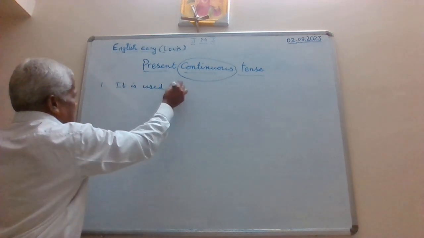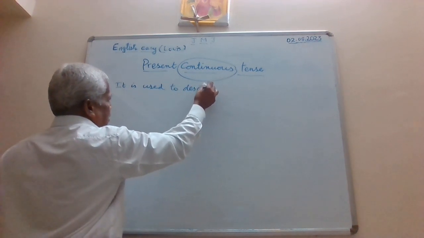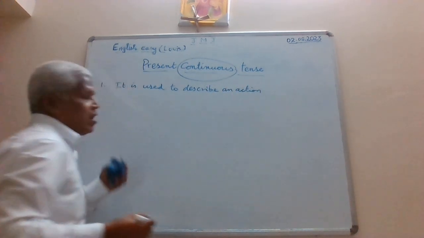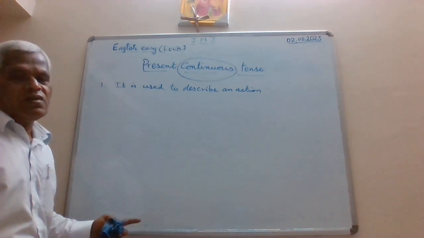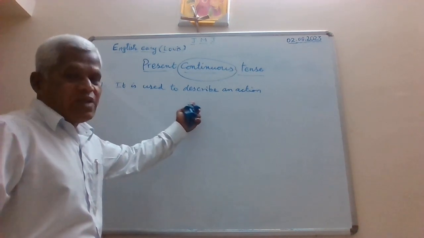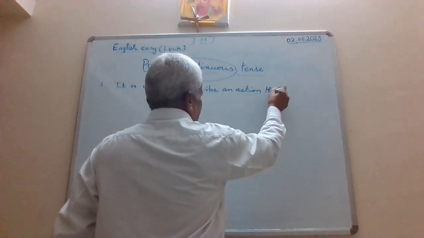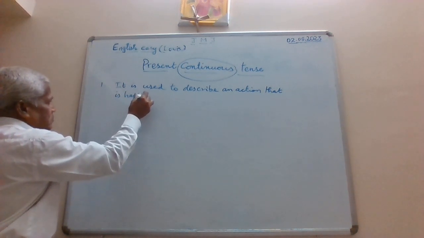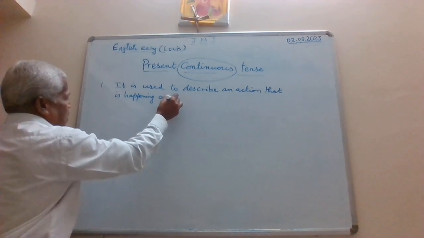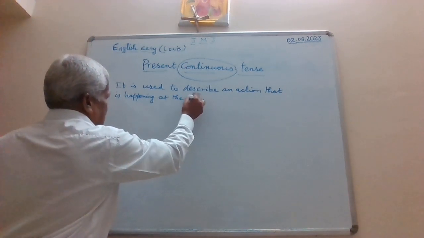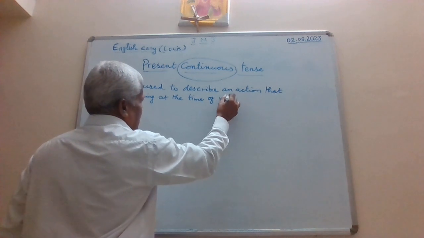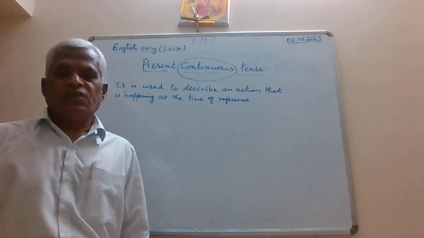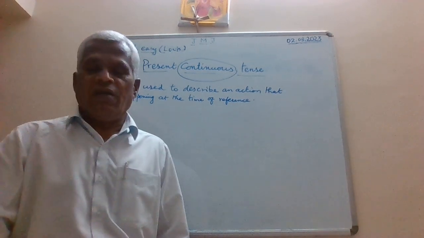It is used to describe an action, or you may say it refers to an action, to describe an action that is happening at the time of reference. See? So this is the first use we can think of.